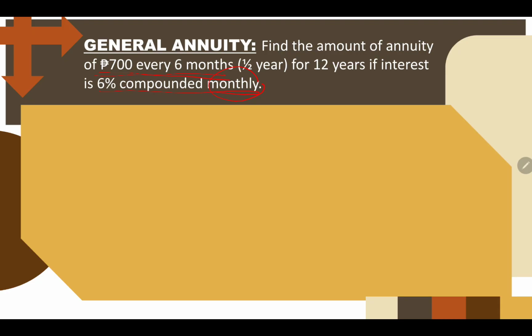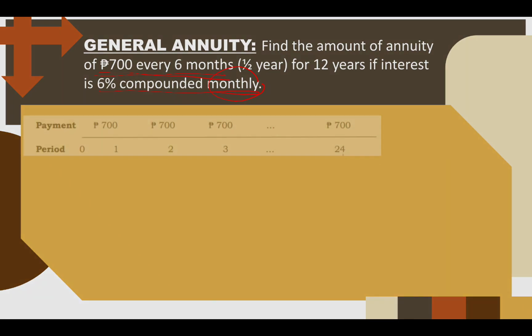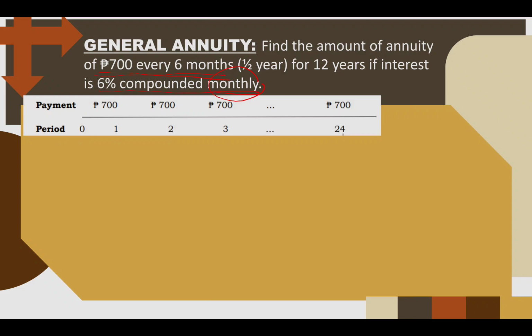Therefore, this is called a general annuity. Unlike the first one, the payment will happen twice a year. Therefore, if you have 12 years and you make payments twice a year, that's for the 6th month and the 12th month, you have 24 total payments of 700 pesos.